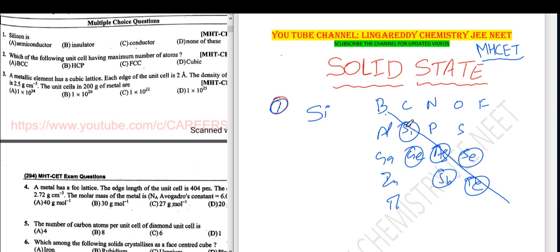So in these metalloids, silicon and germanium, these are acting as semiconductors. See, metal means generally good conductors, non-metals are insulators. Metalloids act as semiconductors. So answer is A. Right. Next, question number 2.